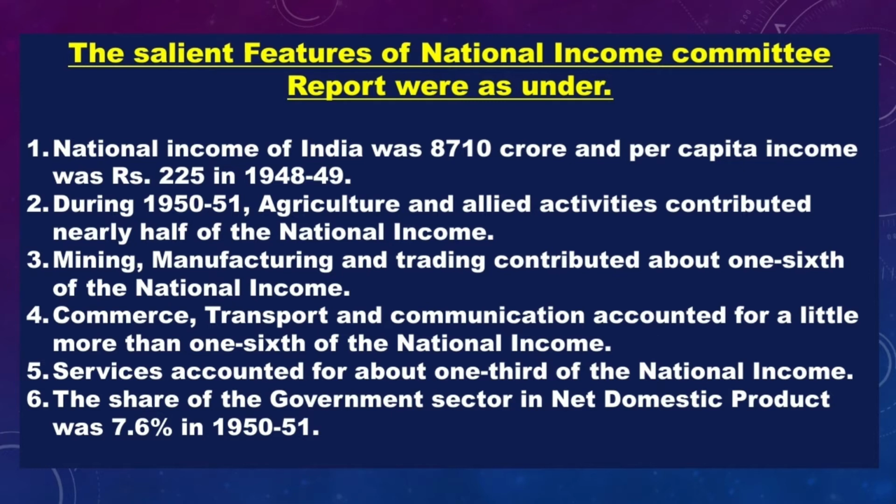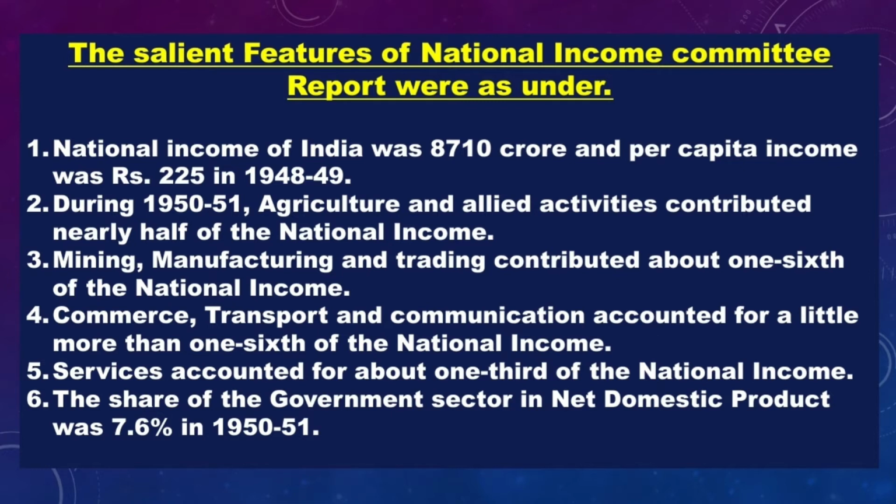Now let us move to the salient features of the National Income Committee report. The first one: national income of India was 8,710 crores, and per capita income was 225 rupees in 1948-49. See, India's national income was very low because India was under the control of the British rule and was not in a position to increase its production also. So the first recorded statistics were from the National Income Committee report.